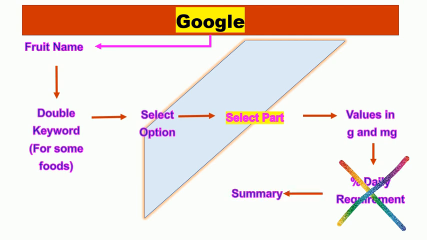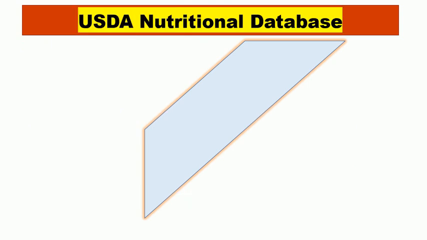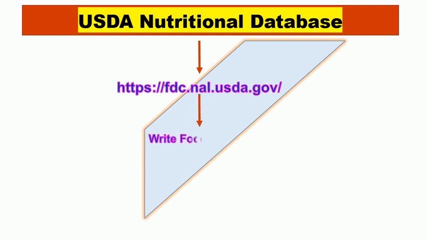This gives you a summary which most of the people need. If you need further detail, then scroll down and click the link of USDA. It will take you to the database of USDA for the particular food. Now we discuss how we can acquire nutritional data using the USDA method. Open the USDA FDC link, www.fdc.nal.usda.gov. In the search bar, type the name of the food item you are looking for. It will return several outputs. You can choose and open the information of your desired food item.